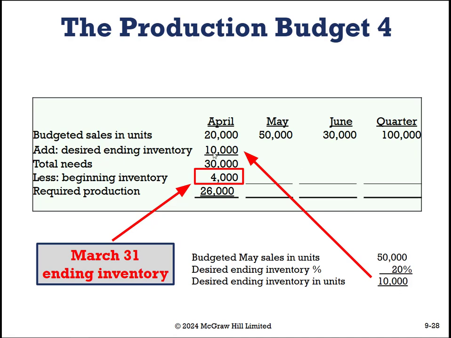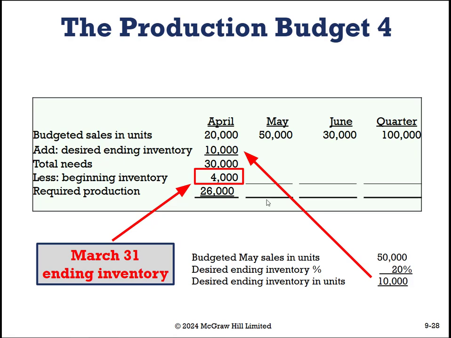And so if we need 30,000 because we need to sell, plus we need to have some on hand for next month, and our needs are 30,000. We are told in the previous slide that we have 4,000 as at March 31st, which means we need to produce 26,000 units this month. All right, but now what is the production that is going to be required to produce for May? Give this video a pause, try to figure out May, and figure out what number we need here for May.